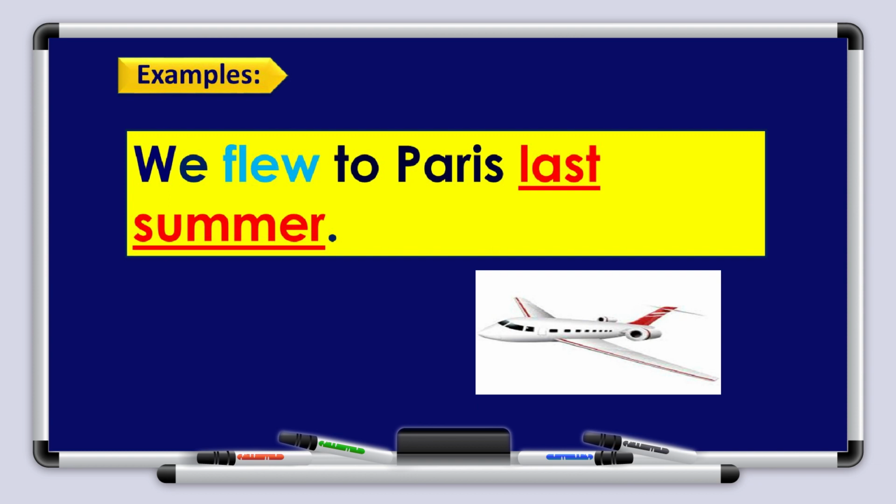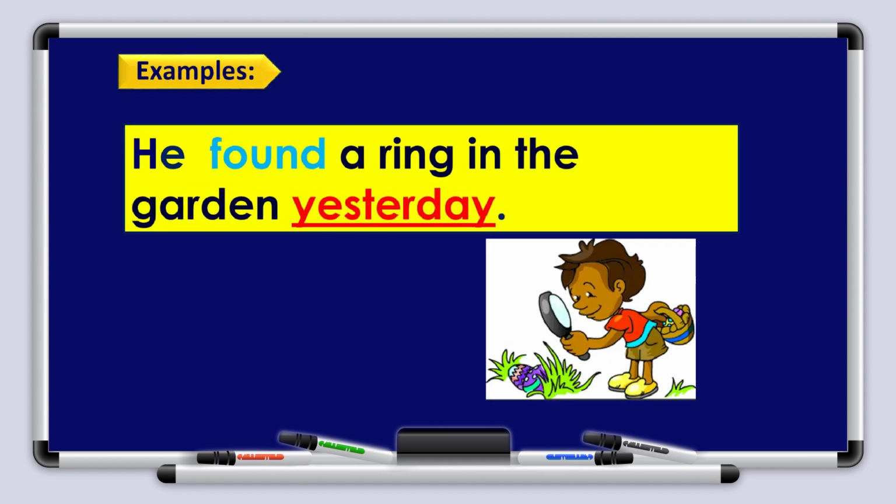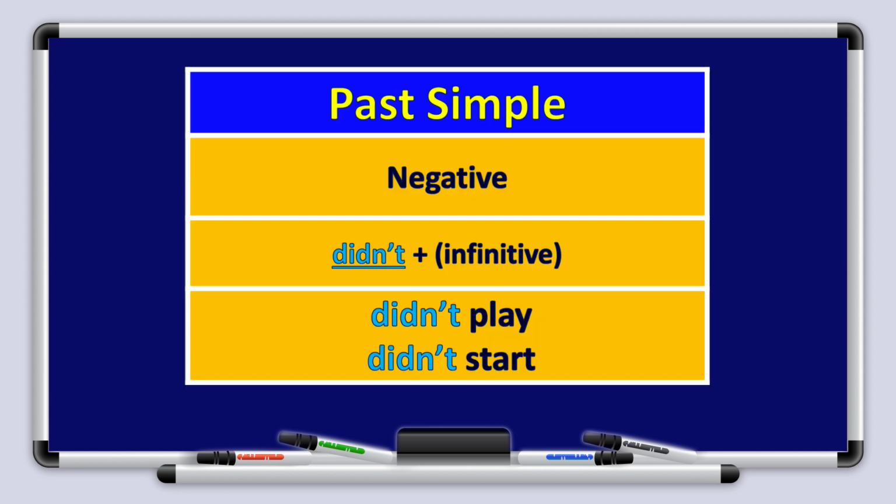We flew to Paris last summer. So last summer is an indication that the sentence is in the past tense. Excellent, boys and girls. Try to think of other examples like that. He found a ring in the garden yesterday. Yesterday is again a key that shows us that this sentence is in the past tense. So, yesterday, he found a ring in the garden. Found instead of find.